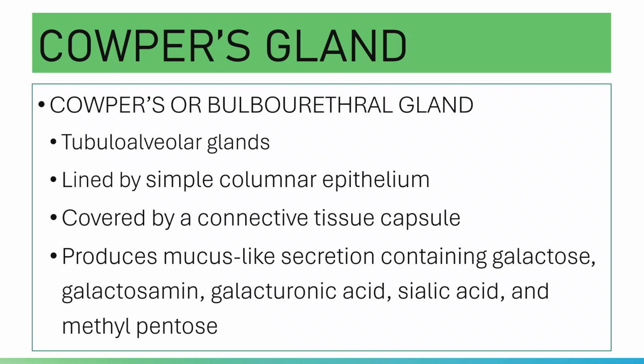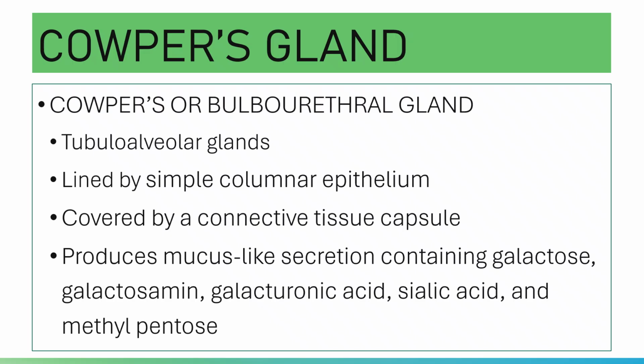And then you have your Cowper's glands. Your Cowper's glands lie in the urogenital diaphragm. They are tubuloalveolar glands, lined by simple columnar epithelium. Your Cowper's glands produce a mucus-like secretion containing galactosamine, galacturonic acid, sialic acid, and methyl pentose.